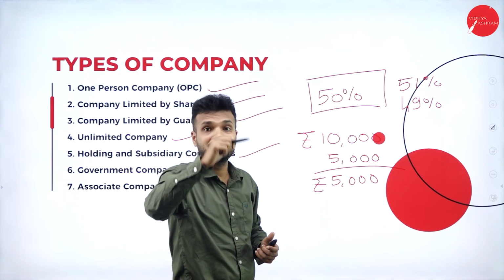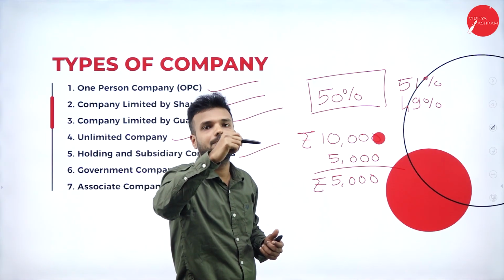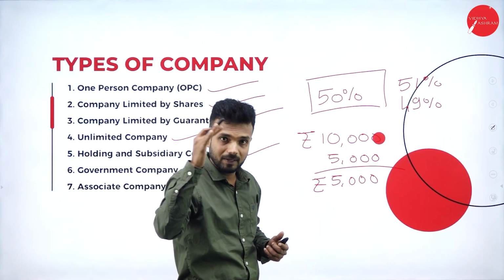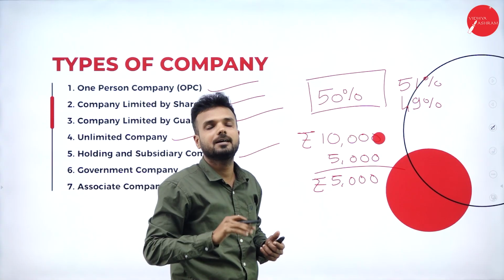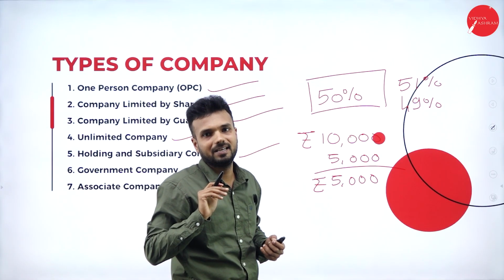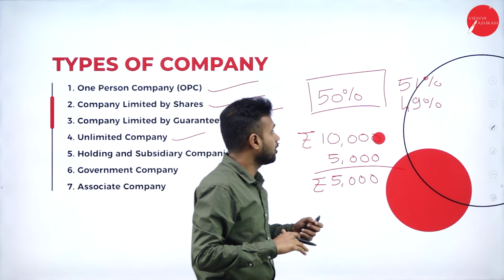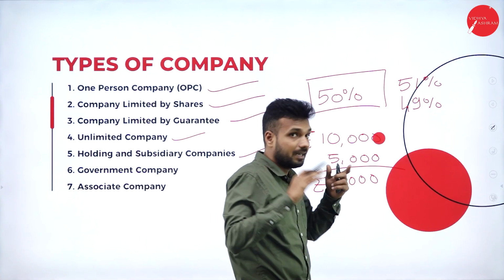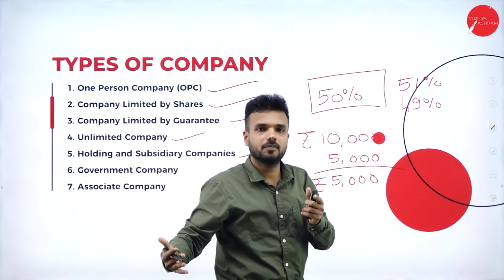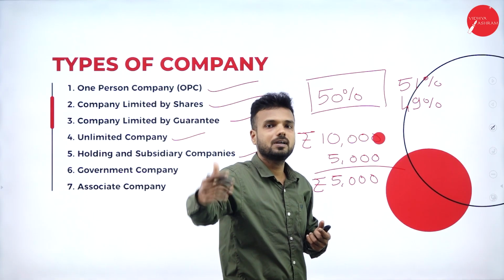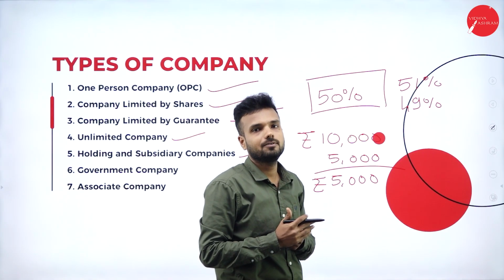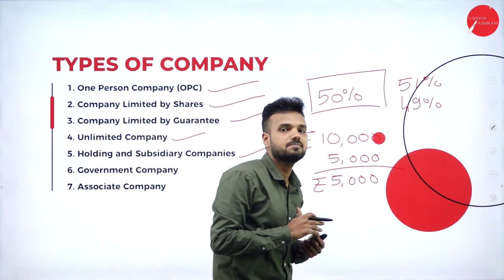Majority of the decisions will be made by the holding company and should be followed by the subsidiary company. All the rules made by the holding company should be followed by the subsidiary company. The company which holds more than 50% of its shares, we call a holding company. The company which holds less than 50%, we call a subsidiary company. More than 50% may even be 99%, and less than 49% may be as low as 1%. Even if it holds 1%, we call it a subsidiary.